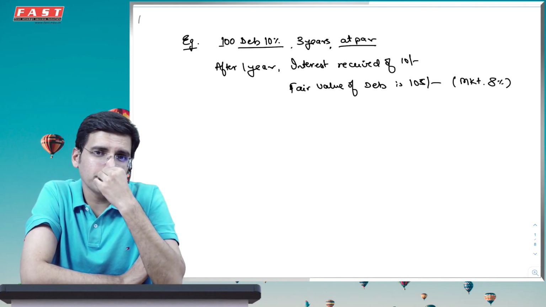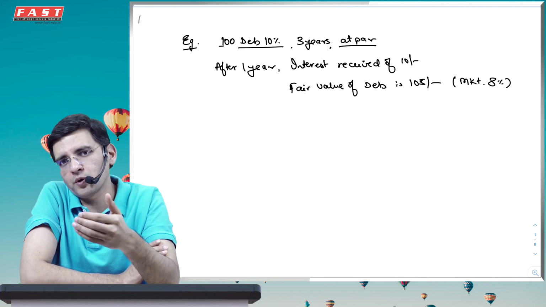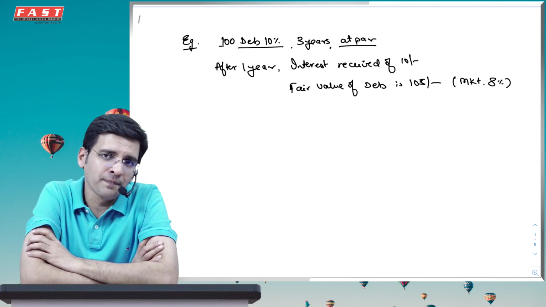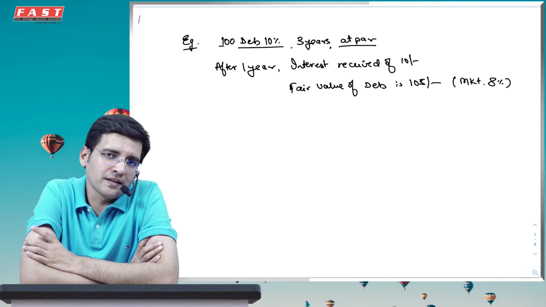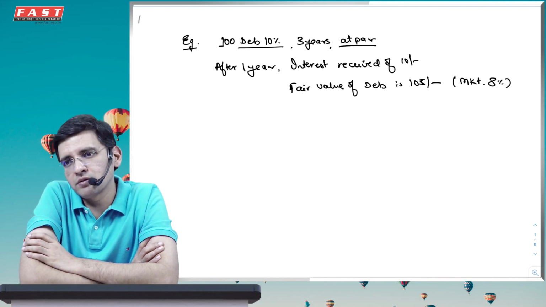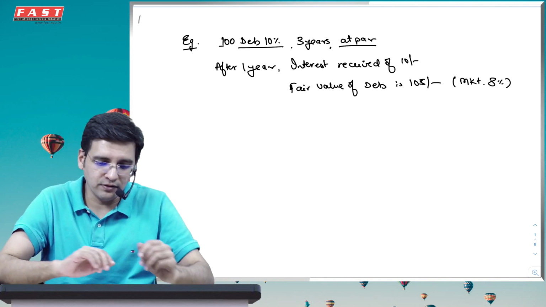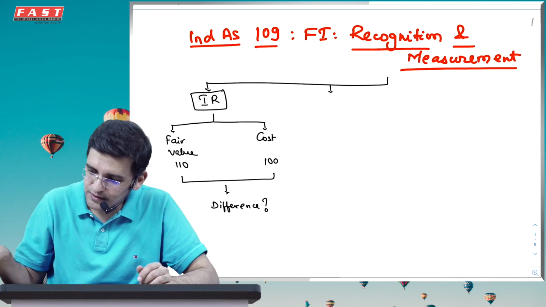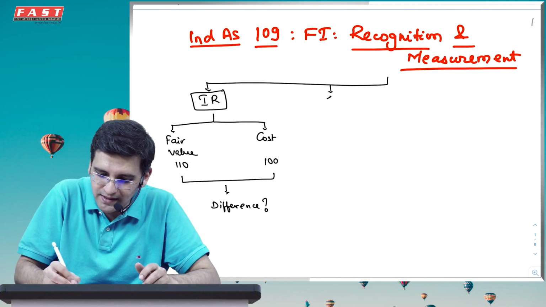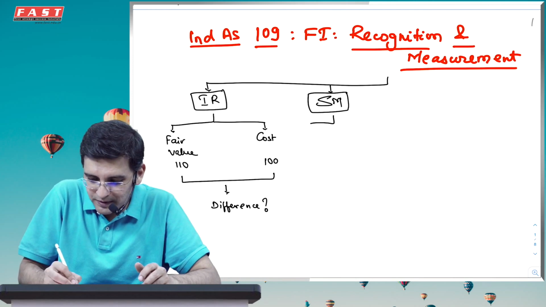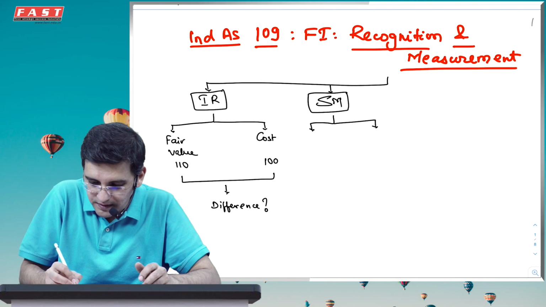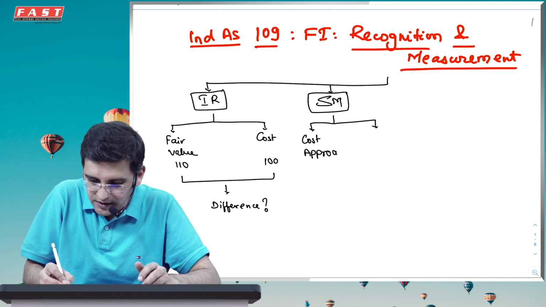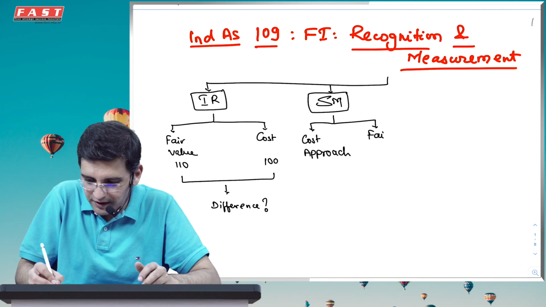When I say subsequent measurement, as in how to record on the reporting date these kinds of financial assets. A simple thing could be that carry it at the carrying amount or the cost itself, and one could be that let's bring it at the fair values. And that is what brings us to our second discussion, which is known as SM, what I say subsequent measurement. Whether subsequent measurement should be based on the cost approach, that is what was initially recorded, or should it be based on the fair value approach?